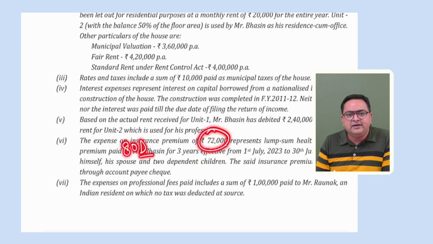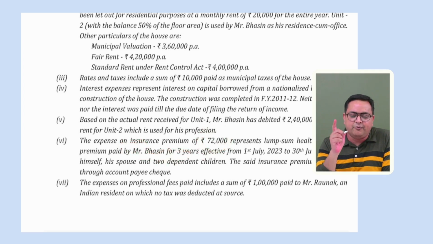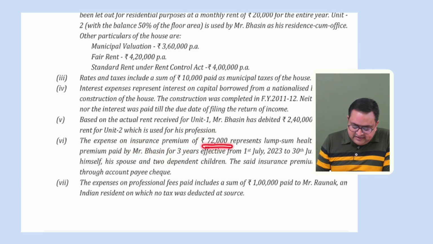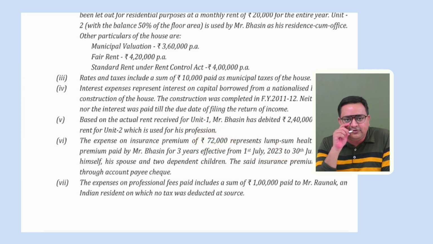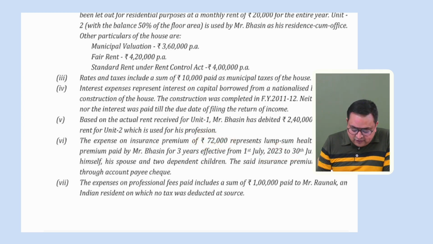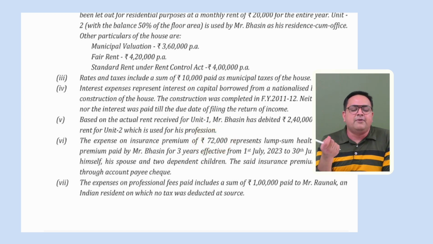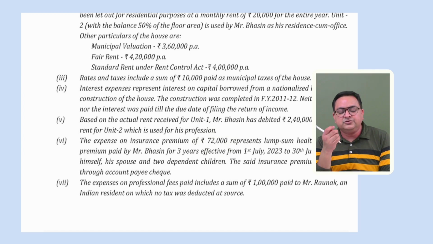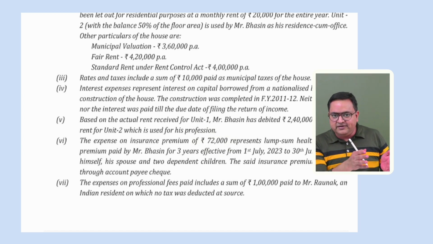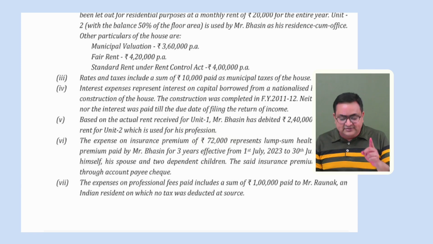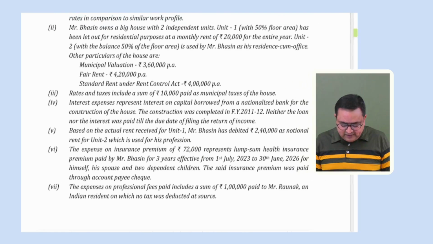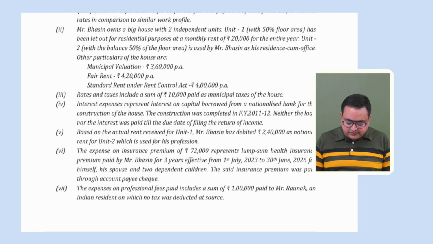And how much we can claim under section 80D? 25,000 rupees, right? But again, an important point over here. See, 72,000 rupees is a lump sum payment for 3 years. So can you take for this particular year this entire 72,000, or you have to do a proportionate amount? You have to just do a calculation which is related to this particular previous year, right? So what you will do is, now this is an important point. Please listen to this carefully.